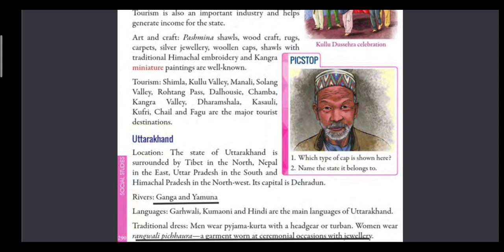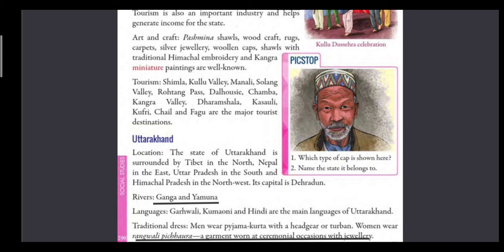And now we will read about the traditional dress. Men wear pajama kurta with a headgear or turban. Women wear rangwali pichaura, a garment worn at ceremonial occasions with jewelry.